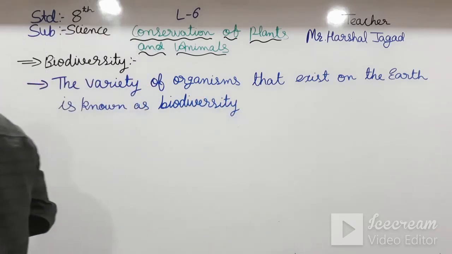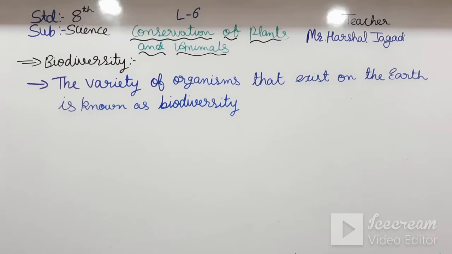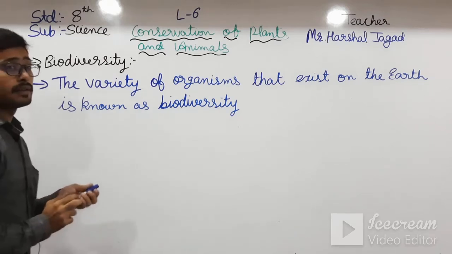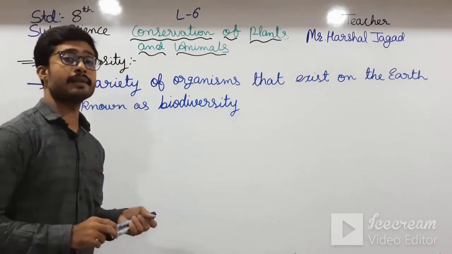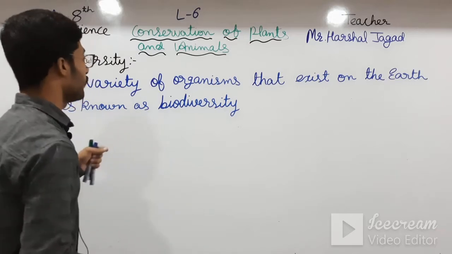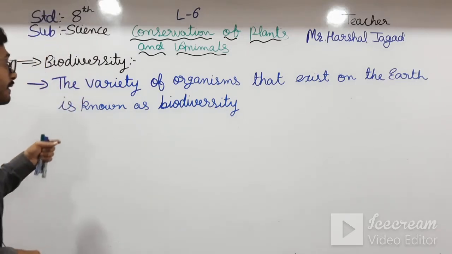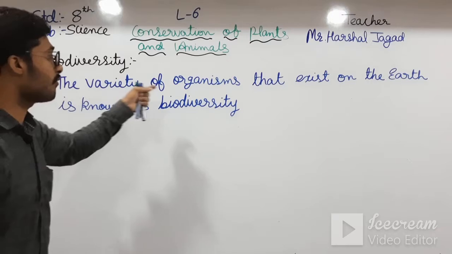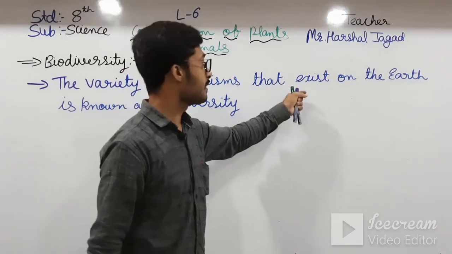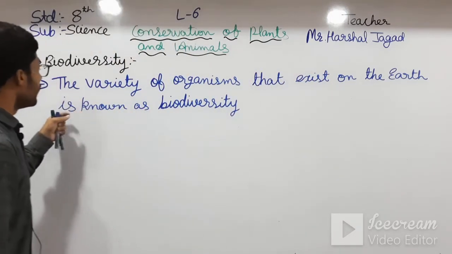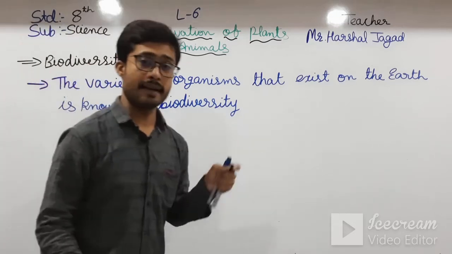Okay students, in the previous class we have just seen the definition of biodiversity and species. First of all, what is biodiversity? The variety of organisms that exist on the earth is known as biodiversity.